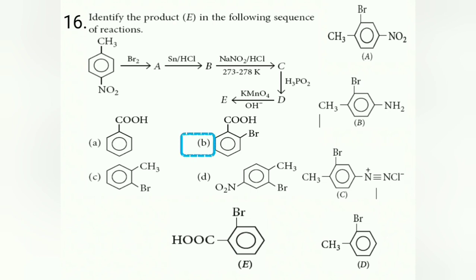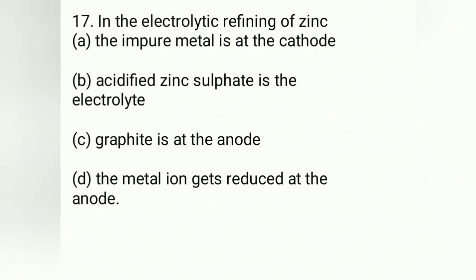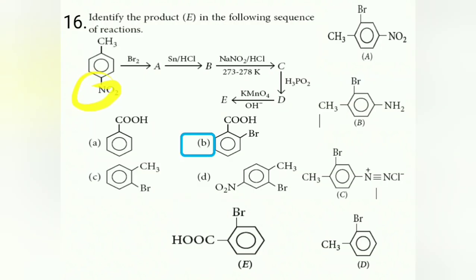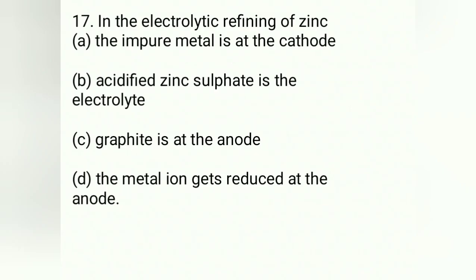So answer is B. In the electrolytic refining of zinc, the impure metal is at the cathode, but remember, pure metal is at the cathode. Graphite is at the anode. Wrong it is. Impure metal is at the anode. Metal ion gets reduced at anode is also wrong. Remember, it is cathode. So the correct statement, remember, in this particular case, is acidified zinc sulfate is the electrolyte.